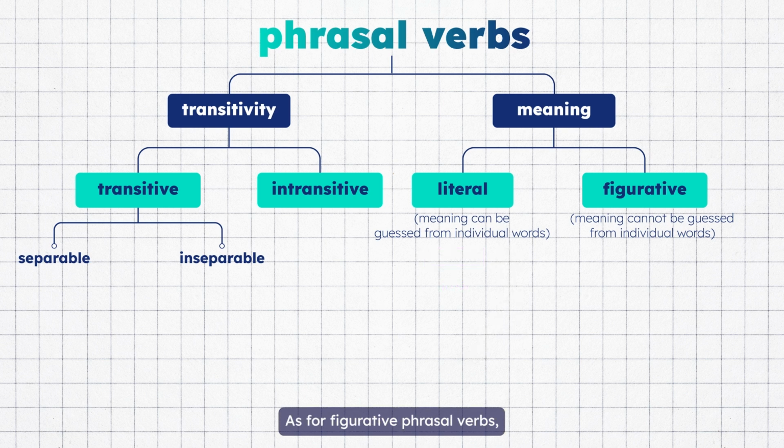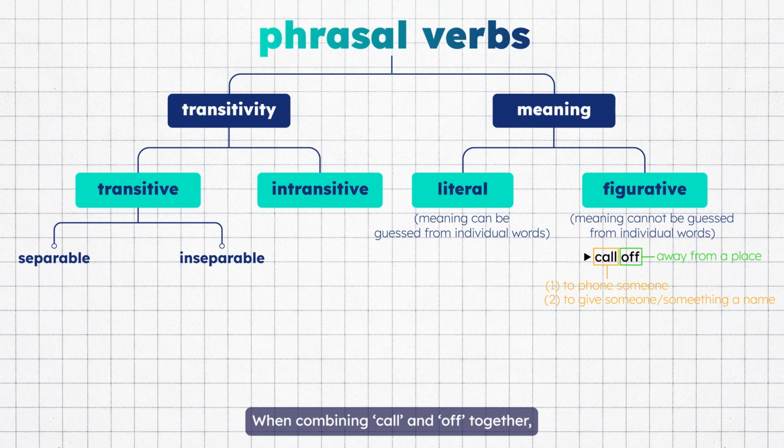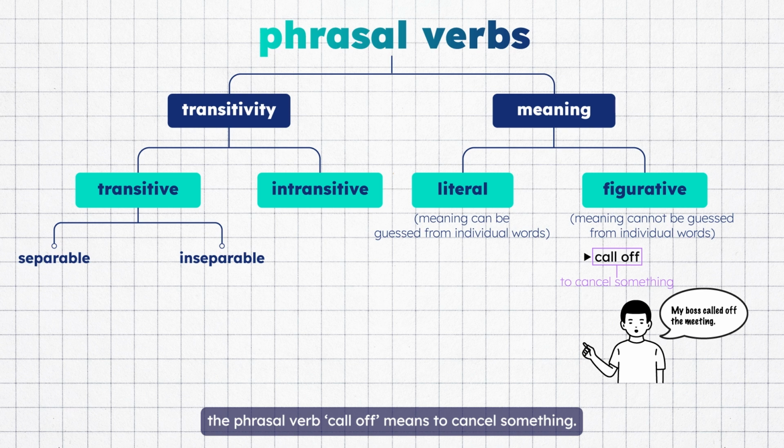As for figurative phrasal verbs, let's take call off as an example. The verb call alone means to phone someone or to give someone or something a name. And off means away from a place. When combining call and off together, the phrasal verb call off means to cancel something. For example, my boss called off the meeting. That means my boss canceled the meeting.